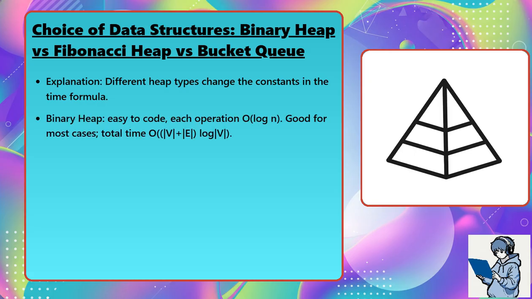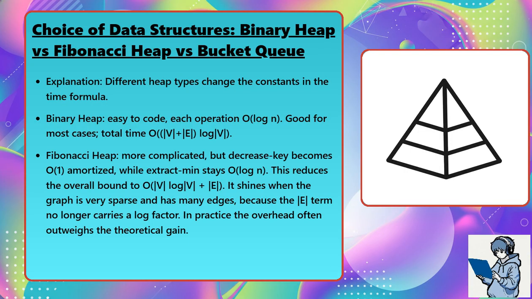Binary heap: easy to code, each operation big O of log n, good for most cases, total time big O of (V plus E) log V. Fibonacci heap: more complicated, but decrease key becomes big O of 1 amortized, while extract min stays big O of log V. This reduces the overall bound to big O of V log V plus E. It shines when the graph is very dense and has many edges, because the E term no longer carries a log factor. In practice, the overhead often outweighs the theoretical gain.